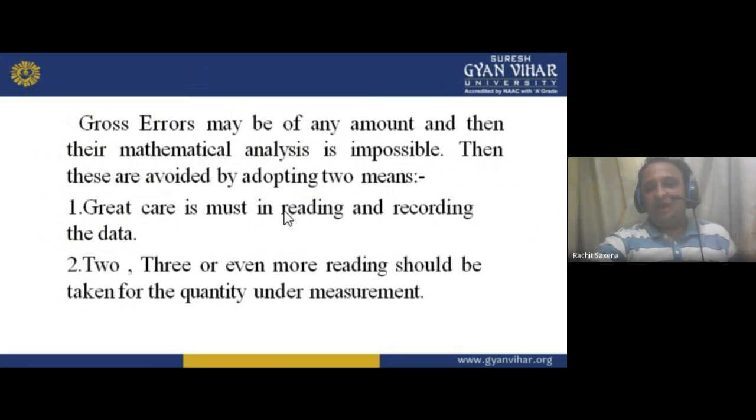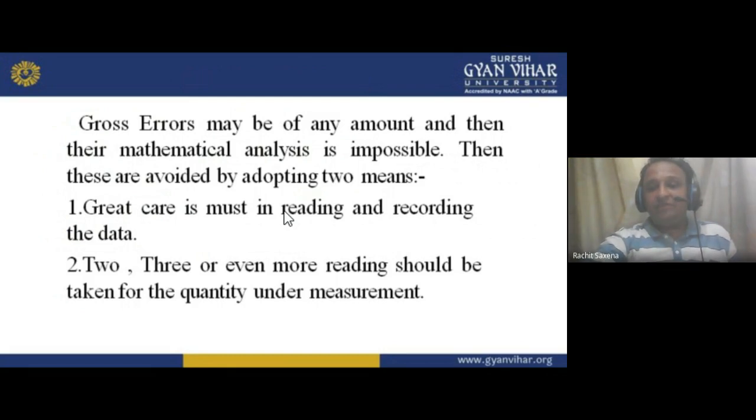We can avoid them by adopting two means. First, great care must be taken in reading and recording the data. We have to take care, we have to read the reading again and again. If you have a vision problem, just wear your spectacles to read that reading. Otherwise you will always read the wrong reading. And in recording the data also.